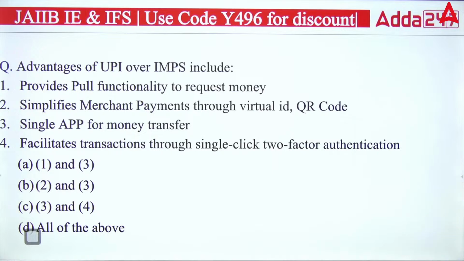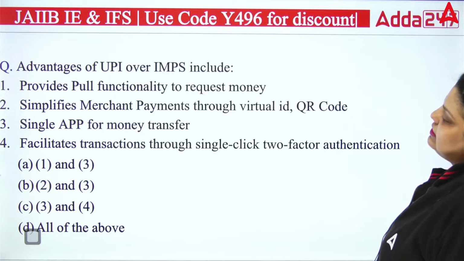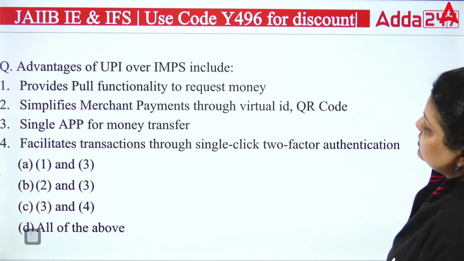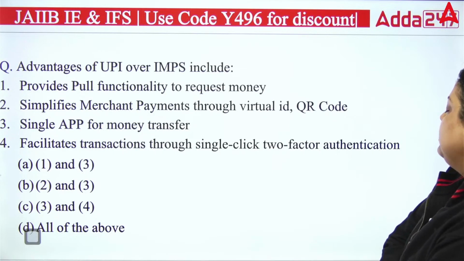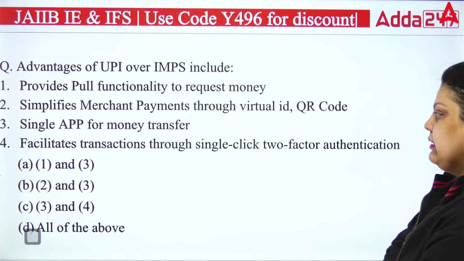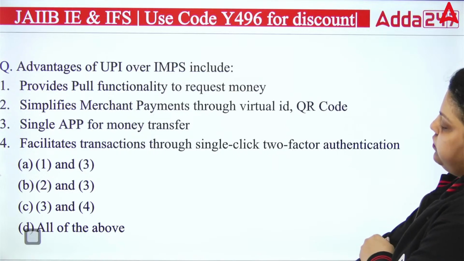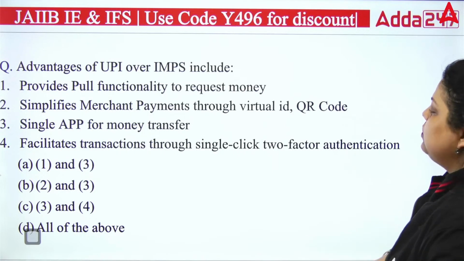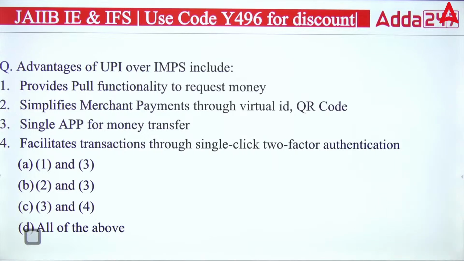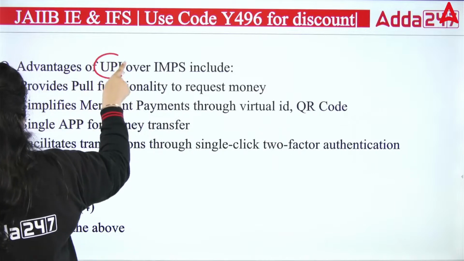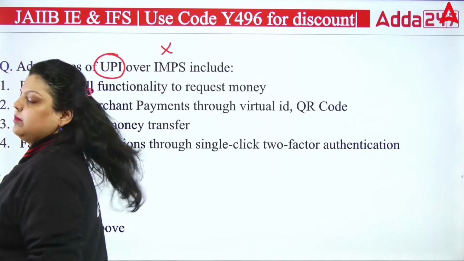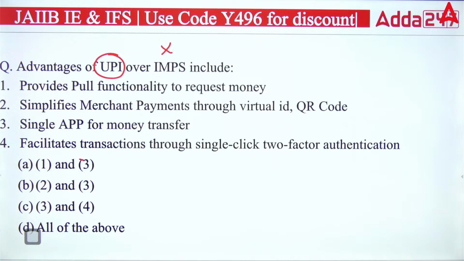Like the things that are available in UPI but not in IMPS. First it says provide full functionality to request money. Second, simplifies merchant payments through virtual ID QR code. Third, single app for money transfer. Fourth, facilitates transaction through single click 2-factor authentication. So out of these 4 advantages written here, which are available in UPI but not in IMPS? A, B, C or D? Which of the following is correct?